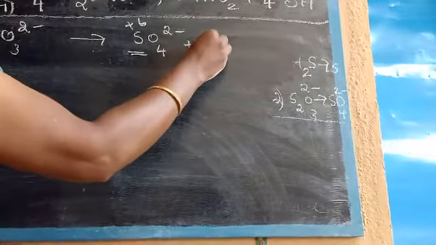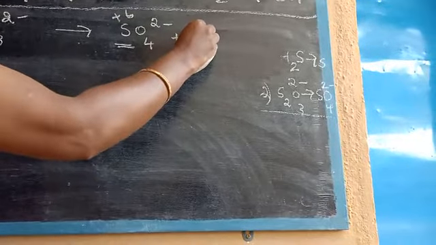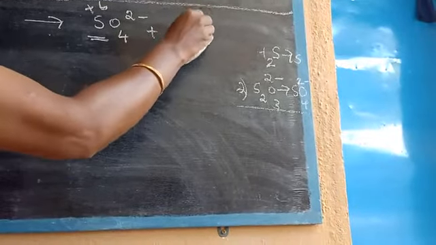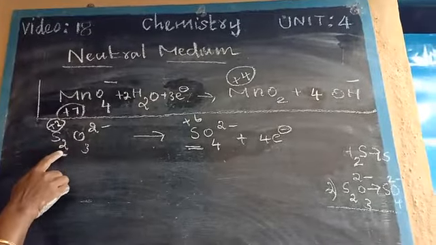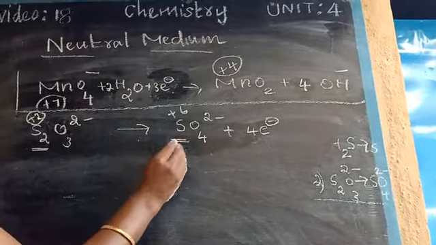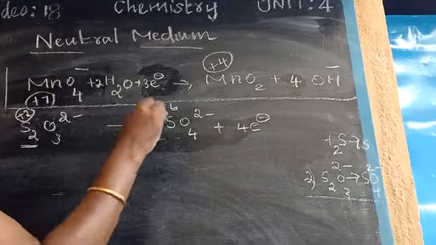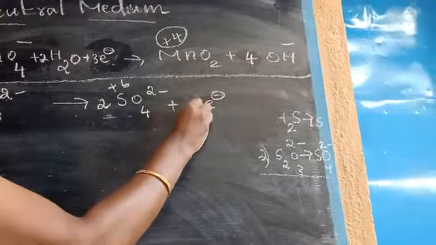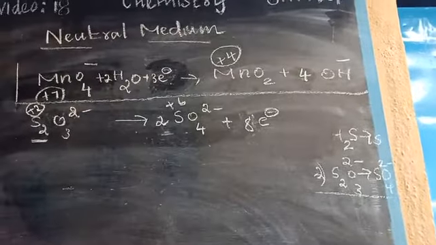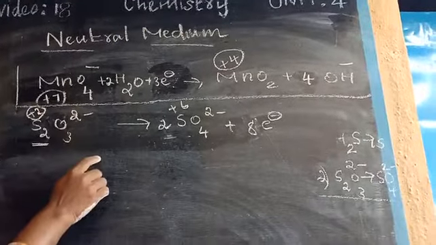So now we want to write the electrons here. What is the difference? 4 electron. Okay. So now balance the sulfur. Here S2, but here S only one time. So multiplied with the 2. At the same time this also, 2 4s are 8 electron. Okay children. So now write the parent reaction.